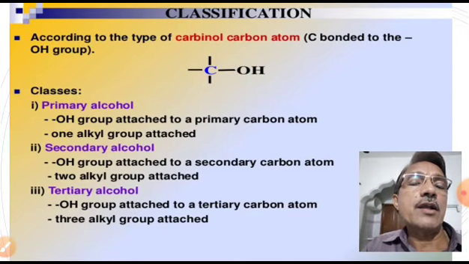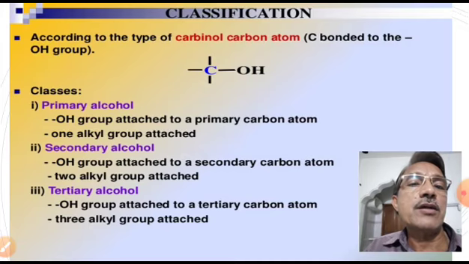Now, secondary alcohol. What are called secondary alcohols? Those alcohols in which the OH group is attached to a secondary carbon atom are called secondary alcohols. In these alcohols, the OH group is attached to two alkyl groups. Example for secondary alcohol is isopropyl alcohol, CH3 bond CH3 bond CHOH. This is isopropyl alcohol, the simplest example for a secondary alcohol.